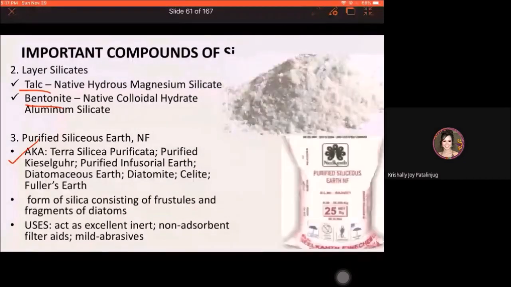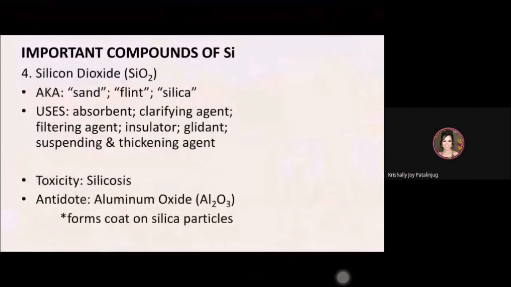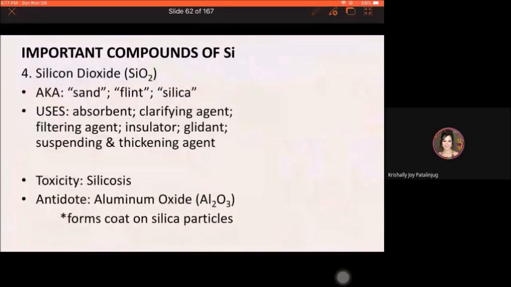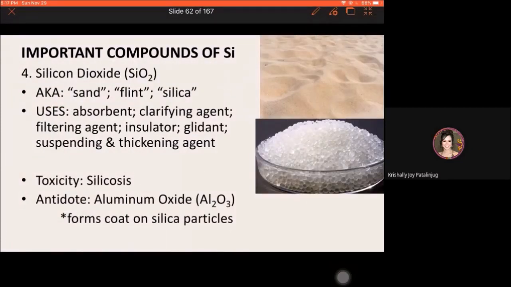Alright. Next, the silicon dioxide. This is one of the most common compounds of silicon. This is also known as sand, flint, or the silica. Example, the silica gel that consists of silicon dioxide. So para saan ba yung silica gel na usually nakikita nyo sa boxes of shoes, boxes of sandals, boxes of footwear? It is used as an absorbent, di ba? Particularly, isa siyang desiccant.